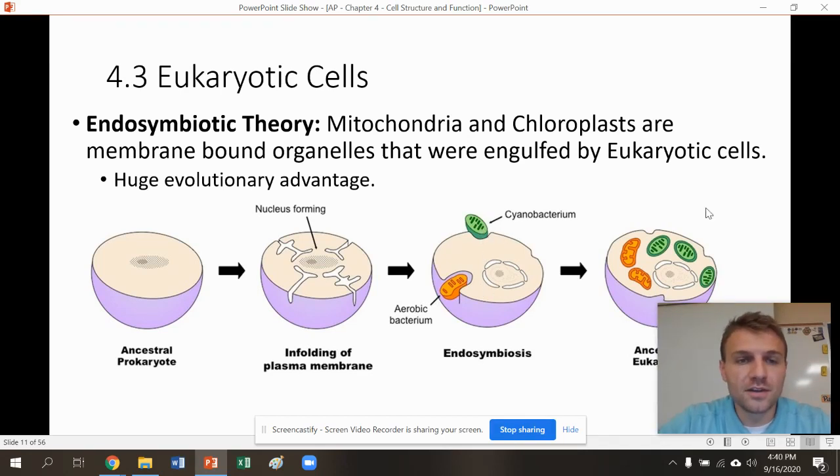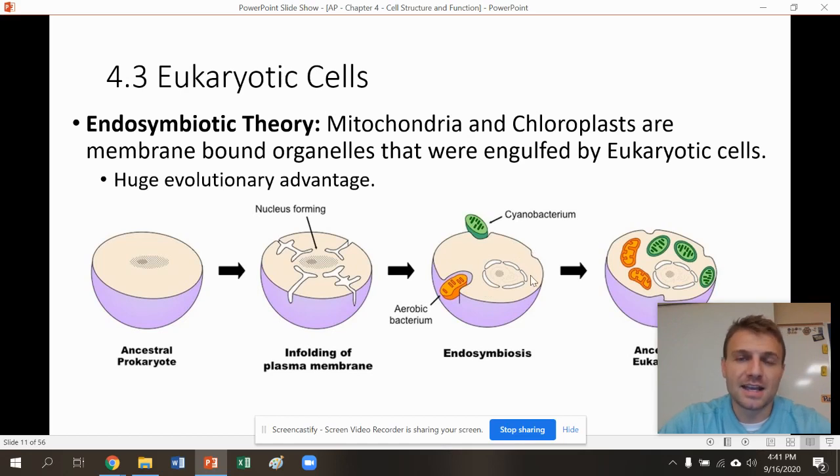So what specifically happened in this theory was we saw a lot of evidence about 50 years ago that showed that mitochondria and chloroplasts billions of years ago were their own free-floating, free-living bacteria cells. What happened was a large cell engulfed them, took them in. You can see here, this is the process. They had this folded membrane, and they kind of made a membrane around the chloroplasts and the mitochondria